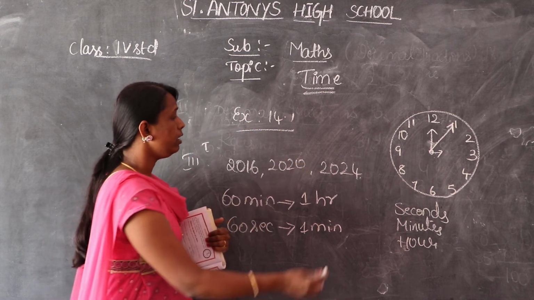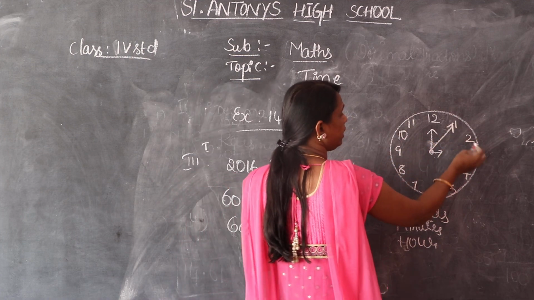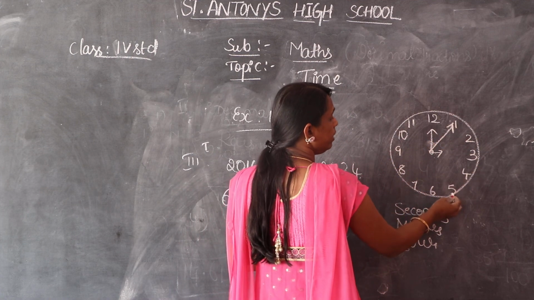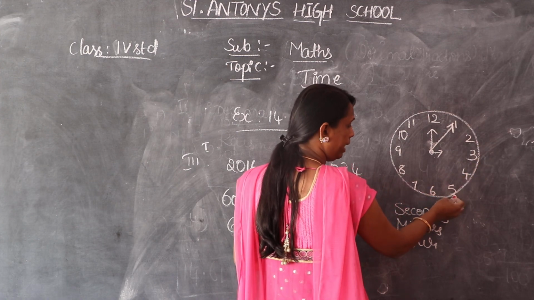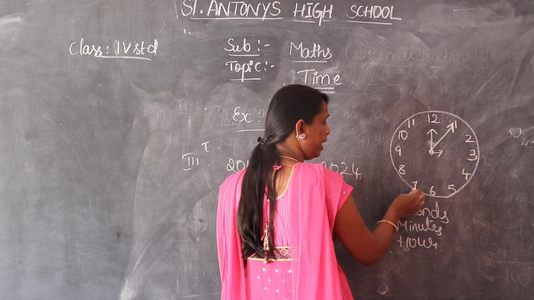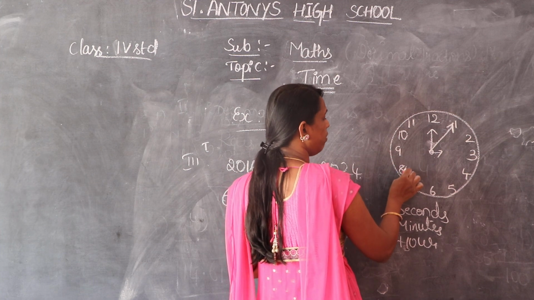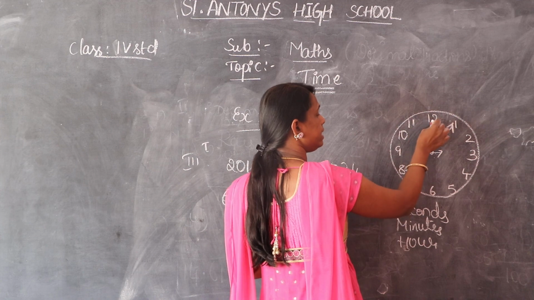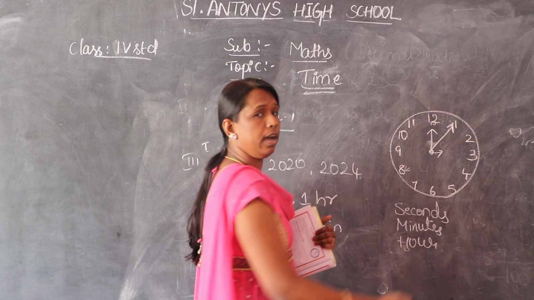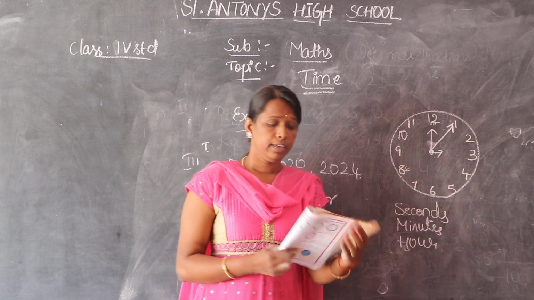Counting 5, 10, 15, 20, 25, 30, 35, 40. This shows 40 minutes. 45, 50, 55, 60. It makes a complete 1 hour. Okay, and then next one.